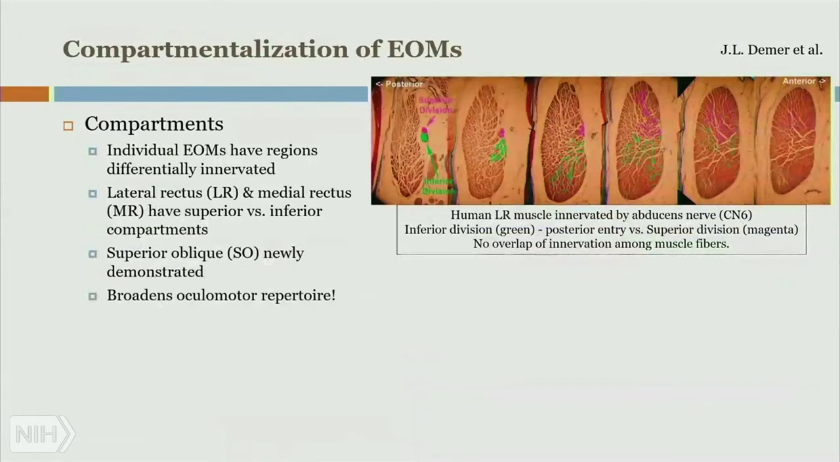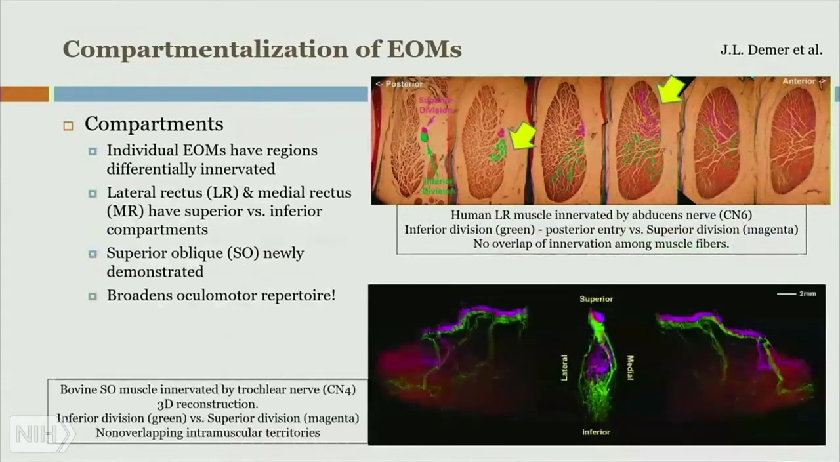The idea being that different domains of the muscles are being innervated separately. And so he demonstrated it in a number of muscles. In this panel, you see it for the human lateral rectus muscle that's, of course, innervated by the sixth cranial nerve. And as you can see, the inferior division, highlighted in green here, makes a posterior entry. And yet the superior division in magenta here makes a more anterior entry. And so the cool part is that there is no overlap in the innervation.